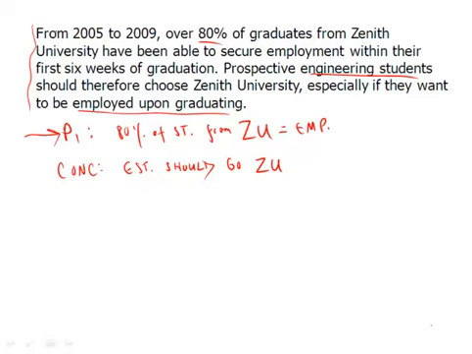Now, there are many holes here. Many gaps. One of the gaps is, well, wait a second. How can we say engineering student equals normal student? Another possible gap could be, well, wait a second. This is from 2005 to 2009. And now they're saying if you're an engineering student, go there because when you're going to graduate, things are going to be great. That's 4 years later. So we can see that the two holes would be number 1 and number 2, economy changes.